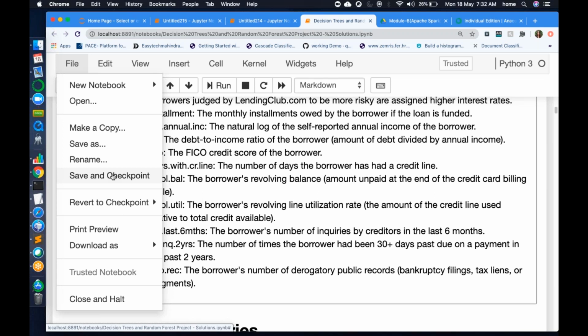What is happening is by default Jupyter will auto save your notebook every 120 seconds. This timing you can change in the settings, but by default it is auto saving. But before that time window, let's say 120 seconds or x seconds, what will happen if your Jupyter crashes?